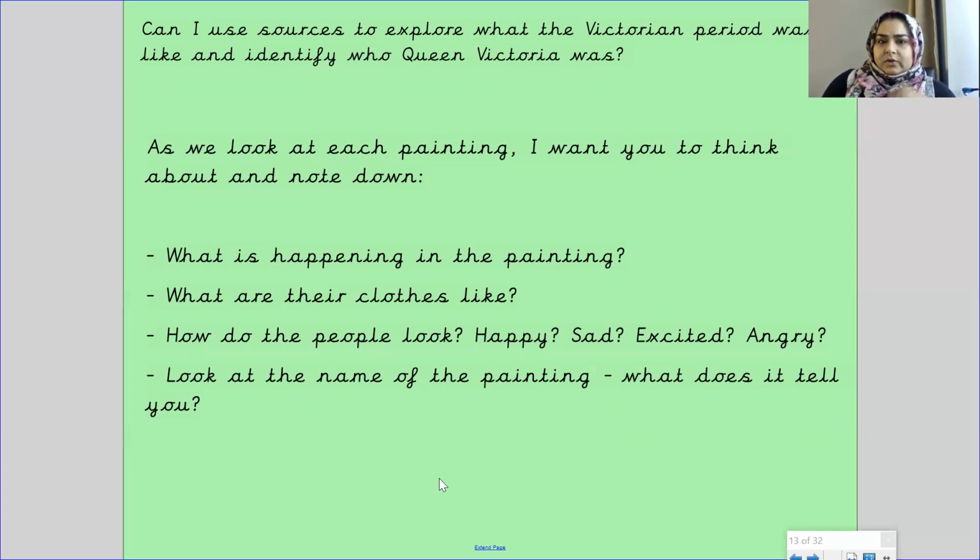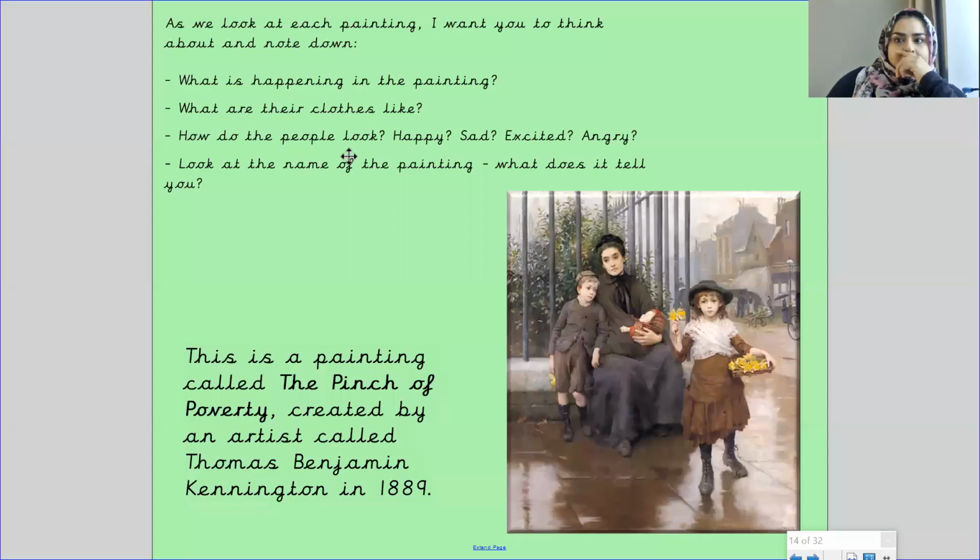I am going to start showing you the paintings in a second, and if you can just get your piece of paper and a pencil so you can start making notes on the following questions. On your piece of paper I want you to take notes about these pictures while we're discussing them. These are the things I want you to take a note of.